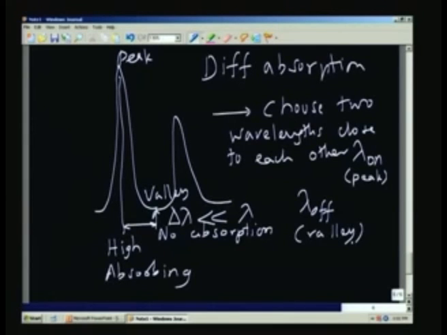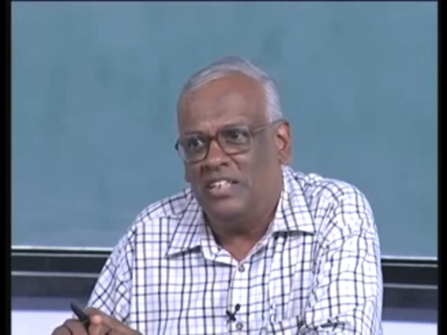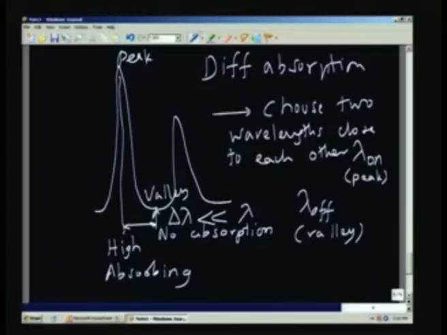So, it is a very interesting technique. What I am going to do is use two beams of light, and in this case I am going to use lasers which are very close to each other in wavelength. That means that lambda on and lambda off are very close to each other. The reason why will become clear when we go into more details, which we will do in a little while from now.